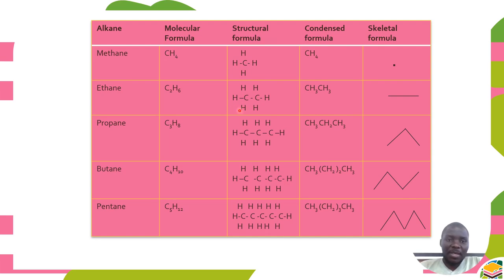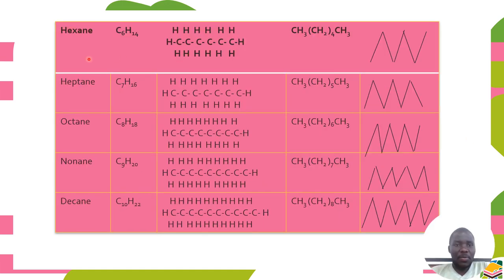Here is ethane. It has 2 carbons. At each carbon, we concentrate on each carbon. So the first carbon has 3 hydrogens, and the last one has 3 hydrogens. If you go to the third one, that is propane. The first carbon has 3, the second one has 2, and the last one has 3. So this is how we come up with the condensed formula. The skeletal formula can be written using bonding lines like this. So here we have hexane, and here we have heptane, we have nonane up to decane.